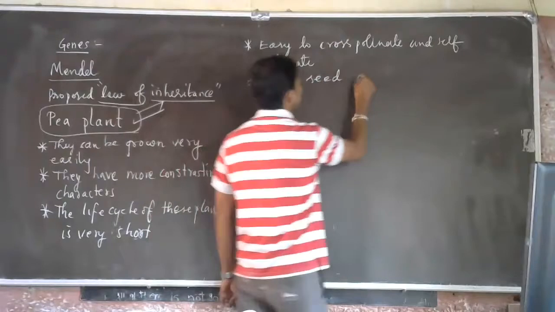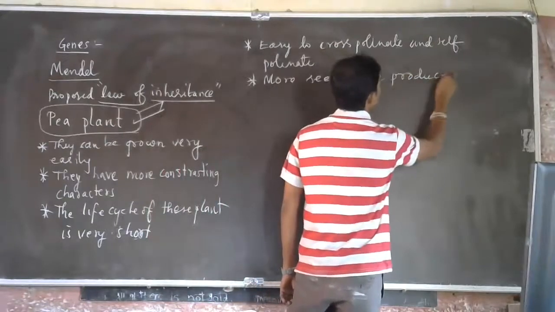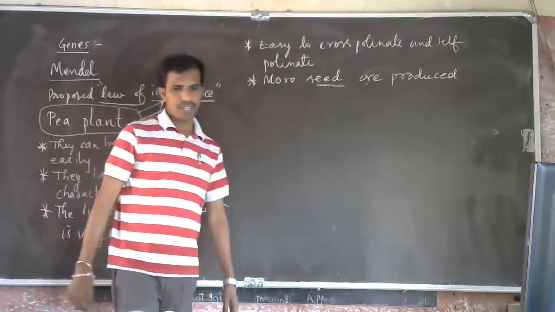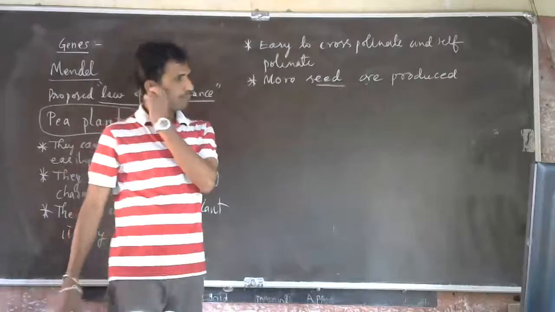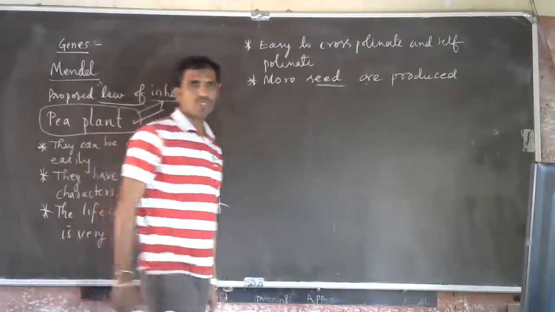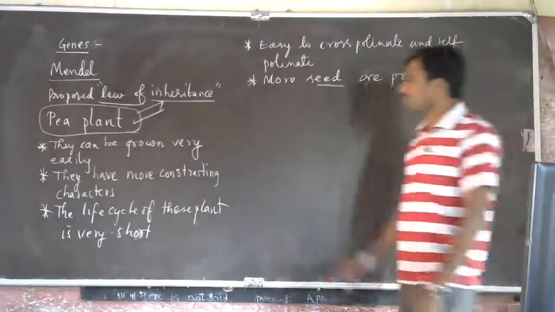More number of seeds are produced. Understood? So these are the reasons why he chose the pea plant.